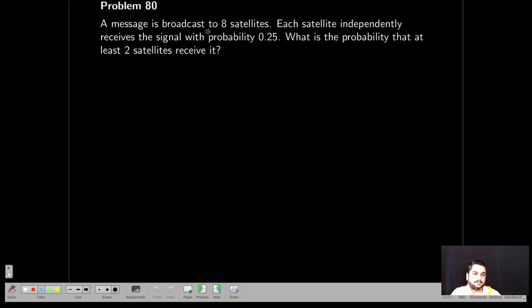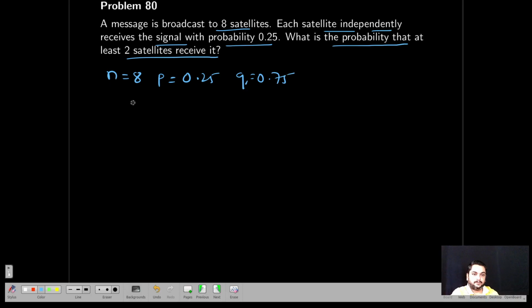Next, a message is broadcast to 8 satellites. Each satellite independently receives a signal with probability 0.25. What is the probability that at least 2 satellites receive it? So it's a binomial distribution, right? N equal to 8. Probability of success, that is it receives signals, is 0.25. Q is equal to 0.75. They're saying receive it, so this is the success probability. That's what we choose as P. If it is failure, then this should be P. Okay, in one more example, we'll explain.